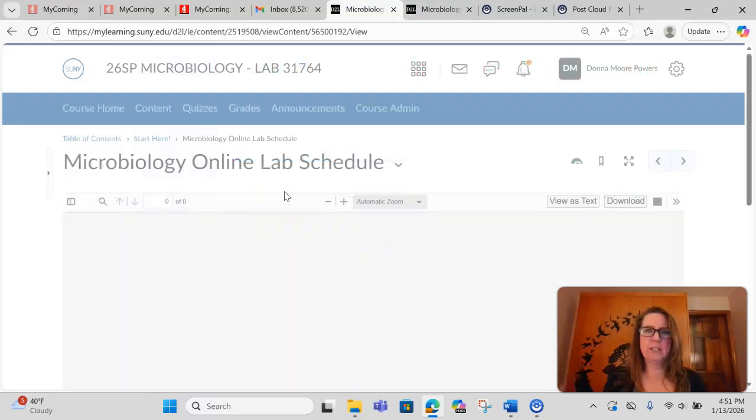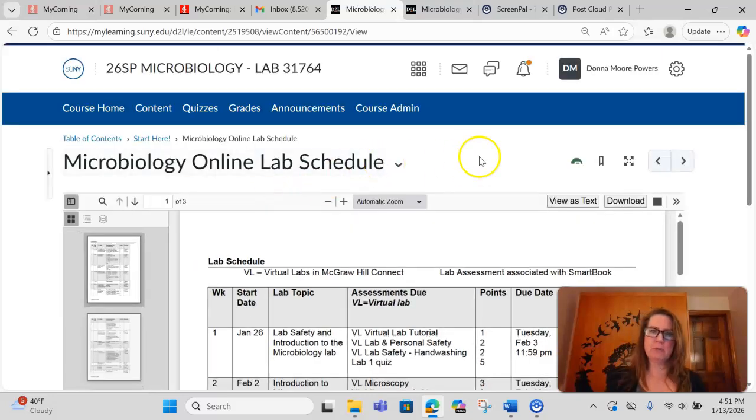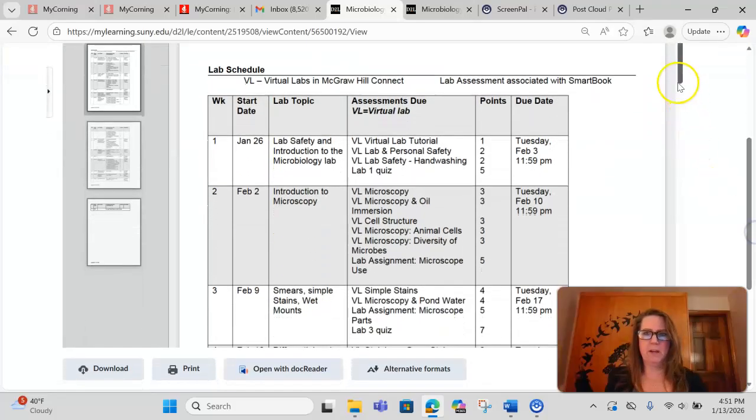Okay. The really great thing about this course is the textbook that we're using for the lecture is also the resource that we need to do the virtual labs. So you should not have too much of a problem jumping in with that information from the McGraw-Hill Connect. Again, I don't know if I mentioned this, if you opted out of any resources or opted out of the Barron Book Bundle, then you're going to need to get access to the textbook. The textbook information is directly in the syllabus, as well as when you log into our course and you start here for the lecture portion of the course, you're going to see it there.